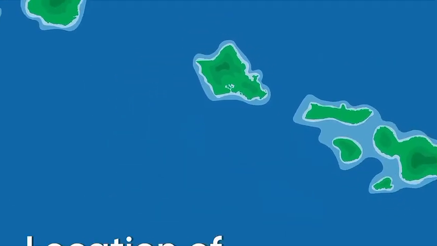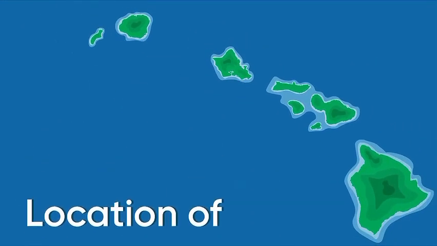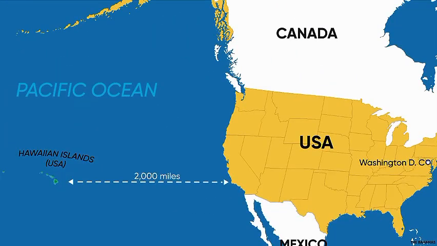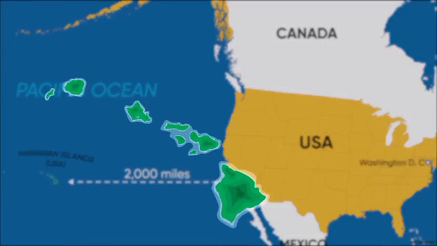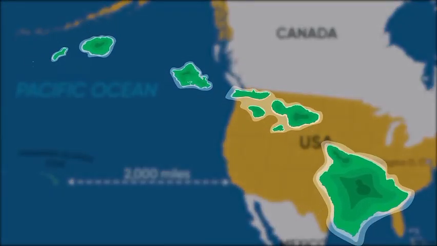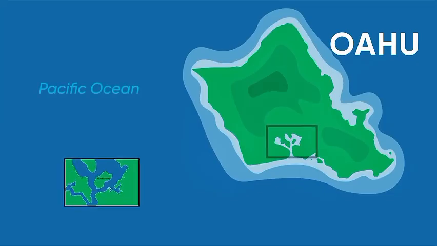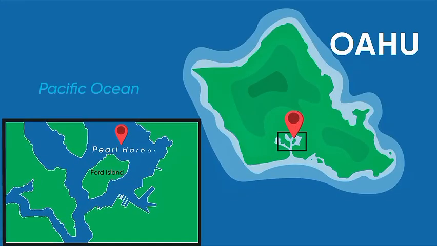Why was Pearl Harbor important? Located near the center of the Pacific Ocean, approximately 2,000 miles from the US mainland, Hawaii is said to be a perfect location to set up a naval base to refuel and supply. Pearl Harbor is also one of the largest and best natural harbors in the Pacific Ocean.